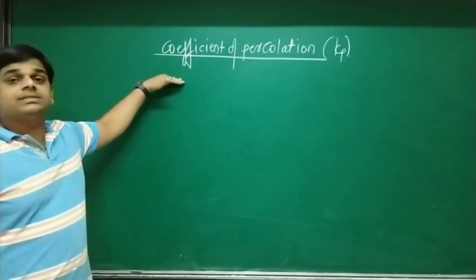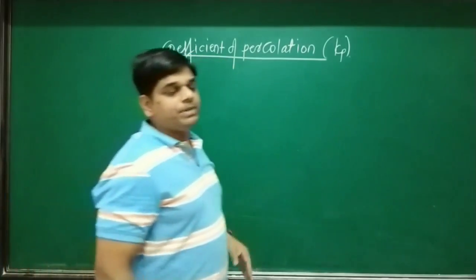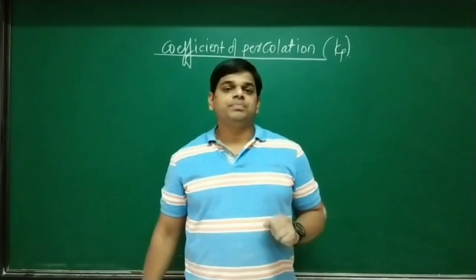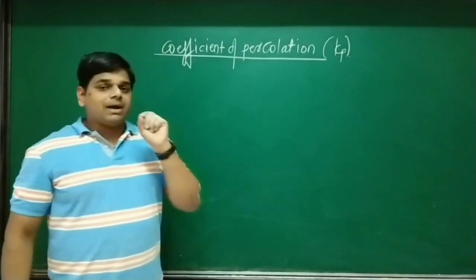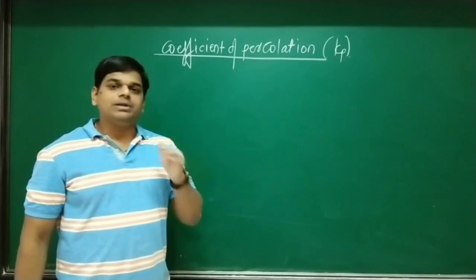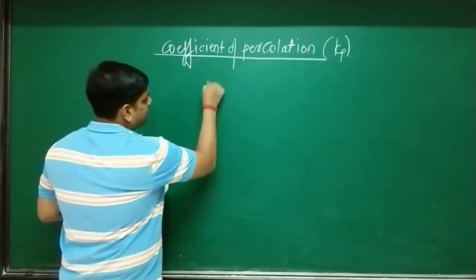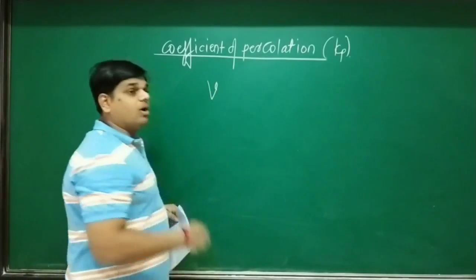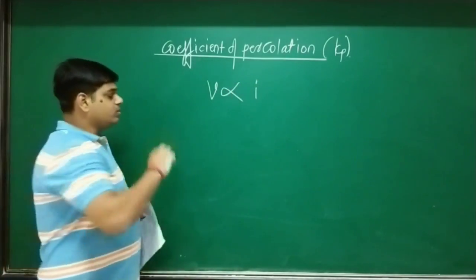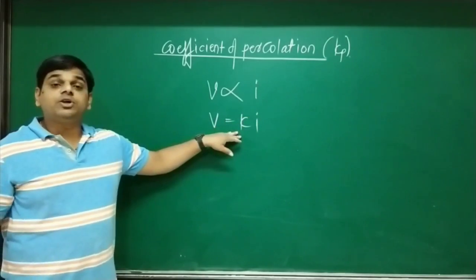Look at the board. The next concept is coefficient of percolation, and the symbol is Kp. See, this depends upon seepage velocity and discharge velocities. How? According to Darcy's law, velocity is directly proportional to hydraulic gradient, and that velocity is the discharge velocity. Okay, so discharge velocity or apparent velocity or fictitious velocity is directly proportional to hydraulic gradient. Then we write it like this: V equals K into i, where K stands for coefficient of permeability.